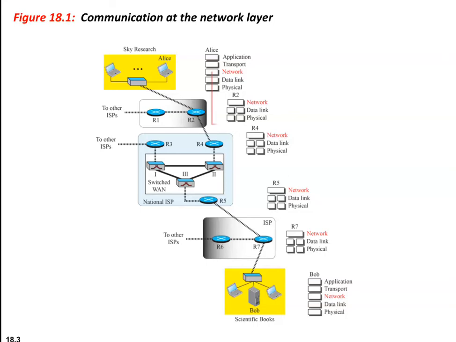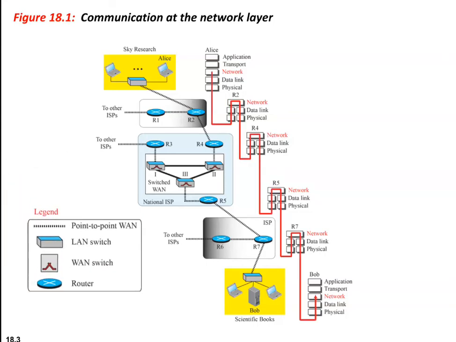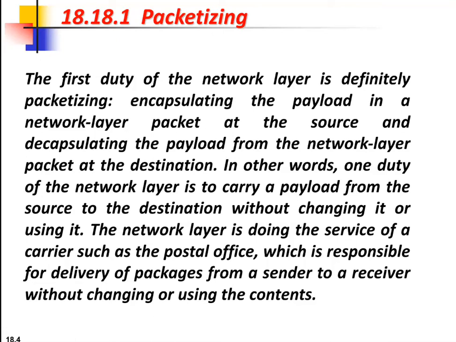So, the different services that are offered. The first one is packetizing. It is a network layer service of encapsulating the payload in the network layer packet at the source and decapsulating the payload from the network layer packet at the destination. That is the first duty of the network layer, which is said to be packetizing.